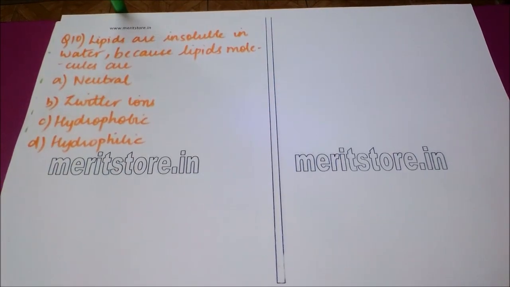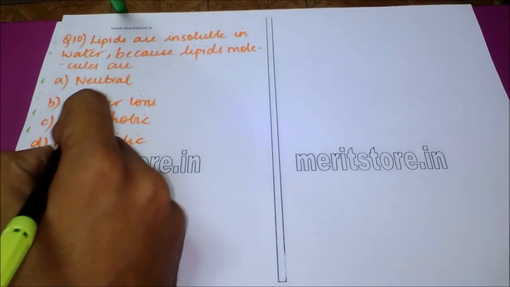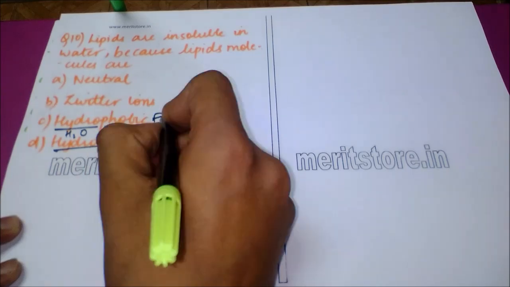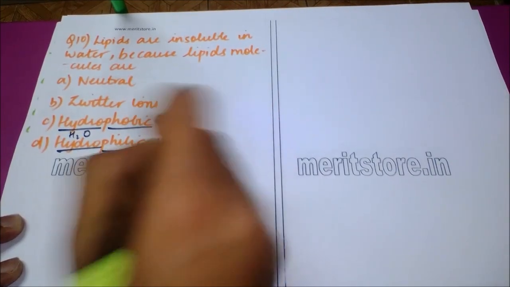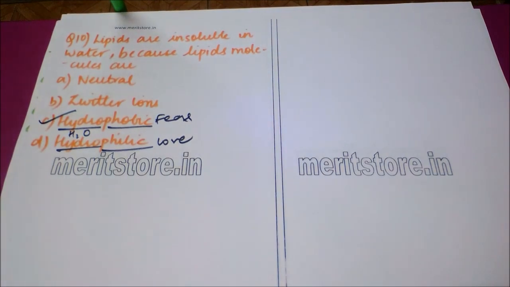Our next question is, lipids are insoluble in water because lipid molecules are option A, neutral. Option B, zwitter ions. Option C, hydrophobic. And option D, hydrophilic. Here hydro refers to water, while phobic refers to fear, and philic to love. Lipids fear water and are therefore insoluble in water. So the correct answer is option C, hydrophobic.